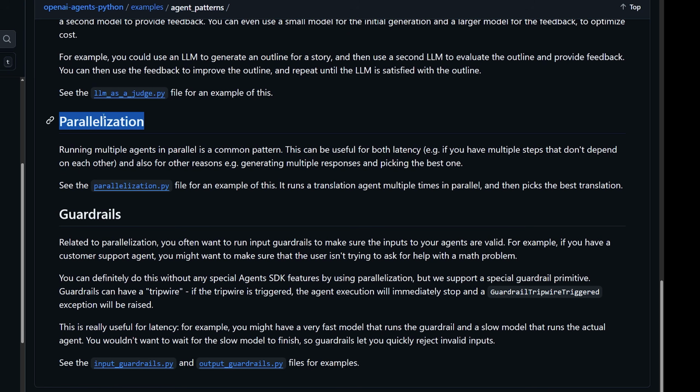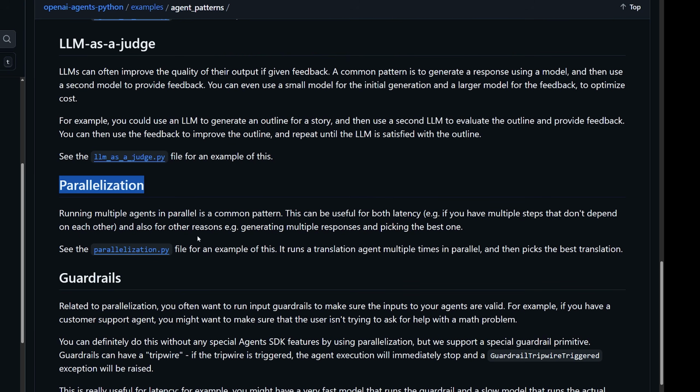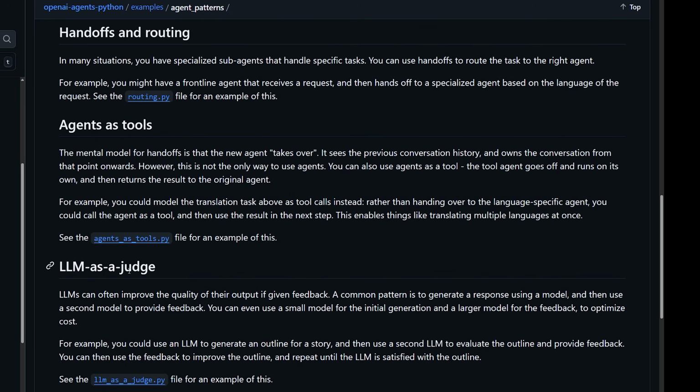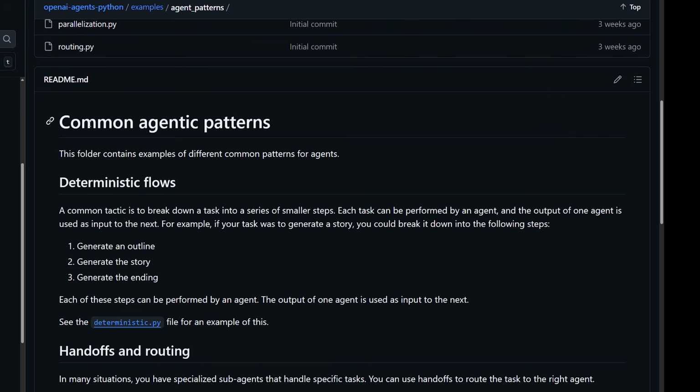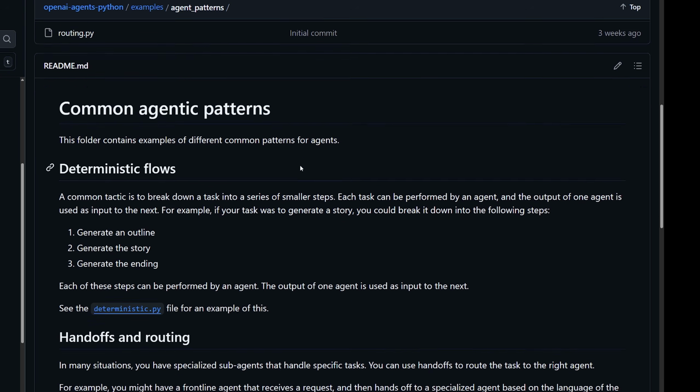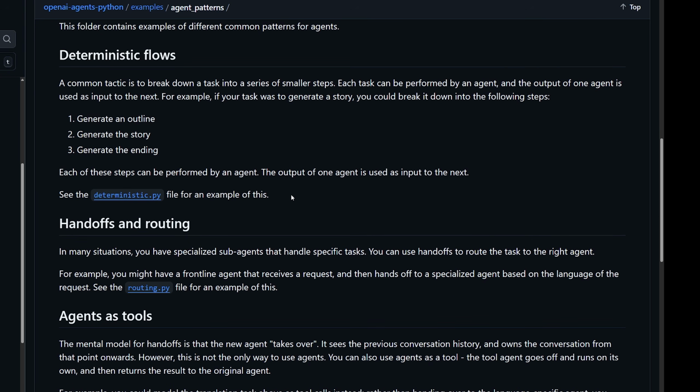You also have one called parallelization and guardrails. We went over guardrails, and then you can look into parallelization if you want to, but these are the main ones that I really wanted to show you guys because now that you got this far in the series, you guys know how to make all kinds of agents and stuff like that, but actually knowing how to build a flow or use common agentic patterns will actually make it so you can make these applications and not be confused on how to do stuff, right?